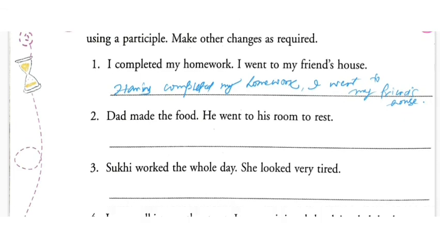Dad made the food. He went to his room to rest. So dad and he both are the same person. So here also you can use having. Having made the food, comma, dad went to his room to rest. Here you can have the same thing, you can write like this, making the food. That also you can use. There is no problem if you write like that. So both the formats can easily be used.